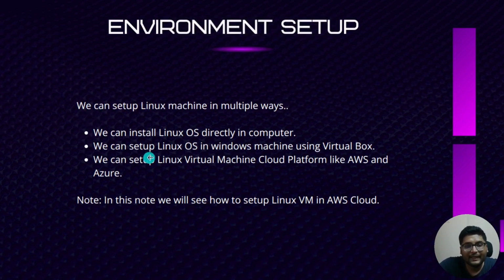Okay, so we can set up Linux OS on a Windows machine using VirtualBox. VirtualBox is nothing but a software. In VirtualBox we can install multiple operating systems which we want. Suppose we want Ubuntu, CentOS, and Kali Linux. We can just download the operating system ISO file from the official website, then install it directly in VirtualBox.